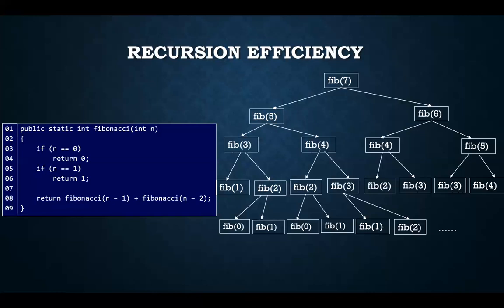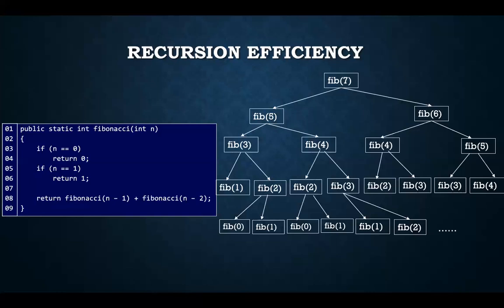So for some problems we can have a very efficient, clean, concise recursive solution. But for the Fibonacci sequence number and the factorial of a non-negative number, they are not as efficient as some of the other problems if we use recursion to solve them.